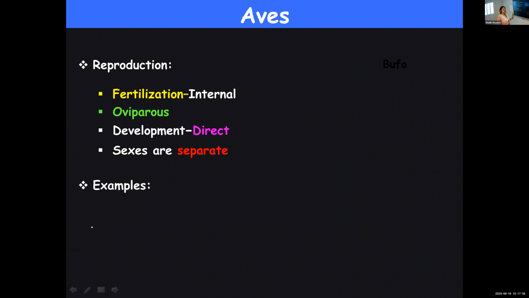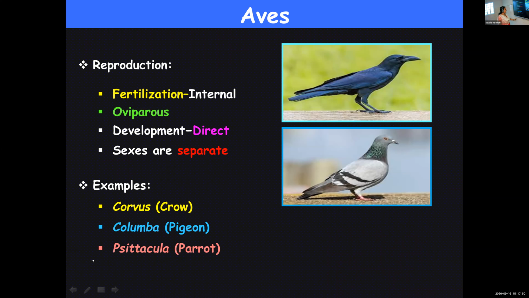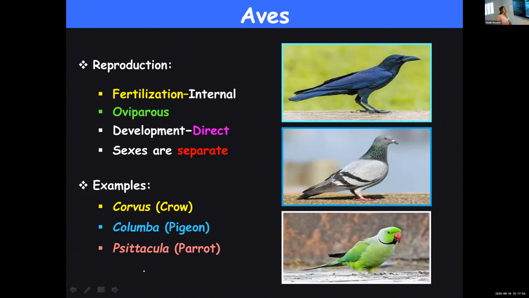Then examples, many examples are there. Some examples they have given in the textbook, and the same I've also included here. Almost any of the birds you can give as examples: Corvus or crow, Columba or pigeon, and Psittacula or parrot. So these are a few examples of birds.